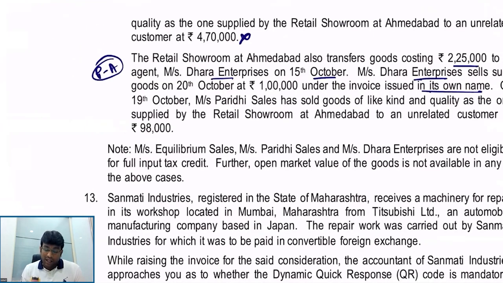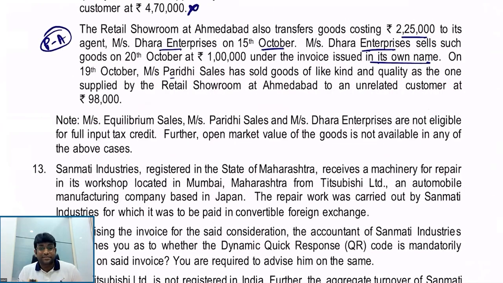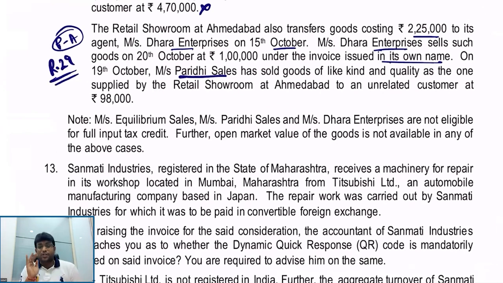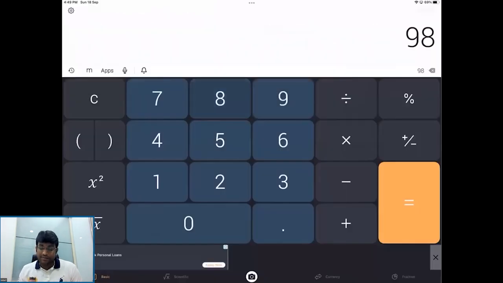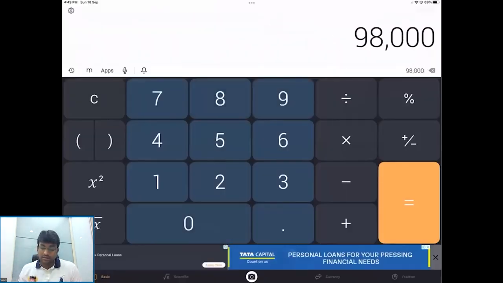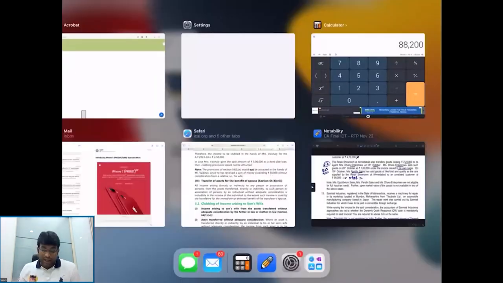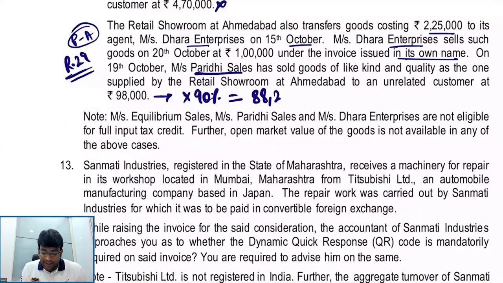Here it's not Paridhi Sales actually. This should be Dara Enterprise. Anyways, no problem. Please understand one point here. We are talking about Rule 29 in case of principal to agent. First preference is given to open market value, which is not there. Or 90% of the price charged for supply of goods of like kind and quality to an unrelated customer. What value did we supply? 98,000, into 90%, which works out to 88,200. That becomes my value of supply.